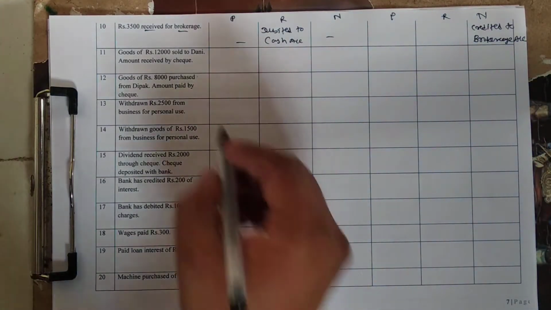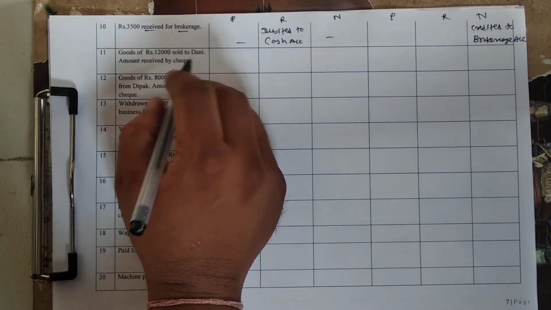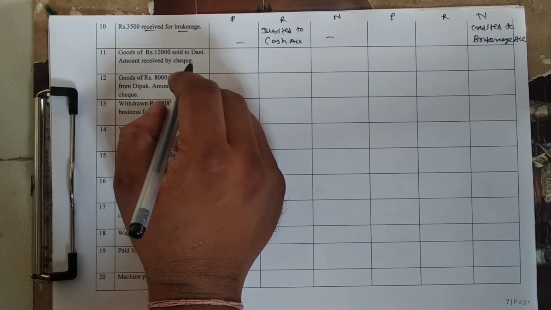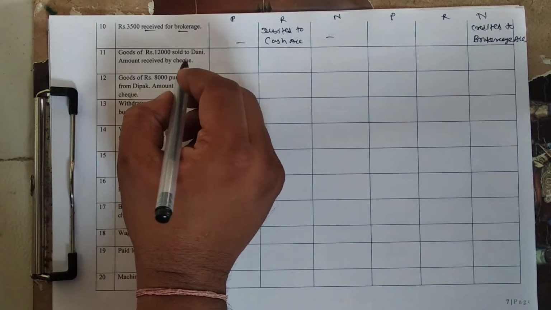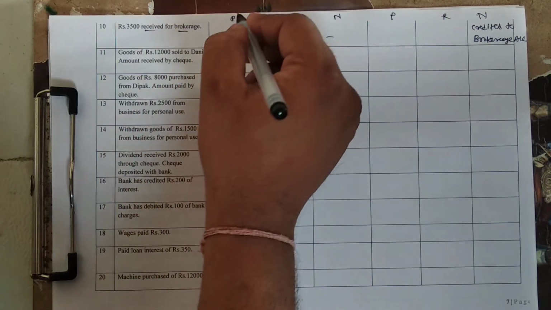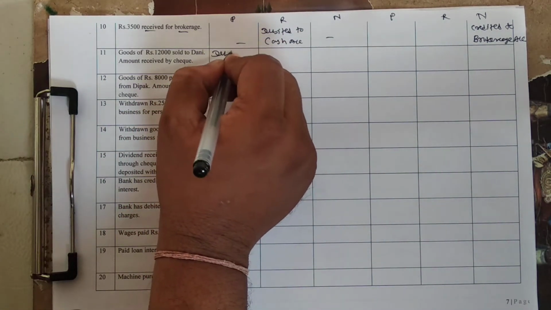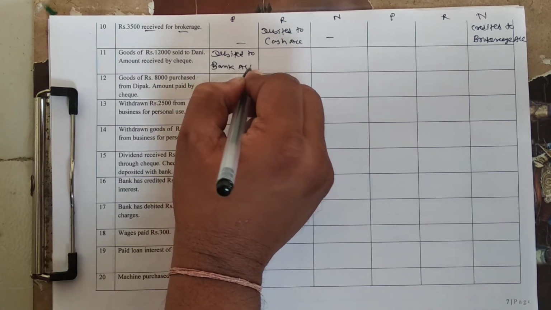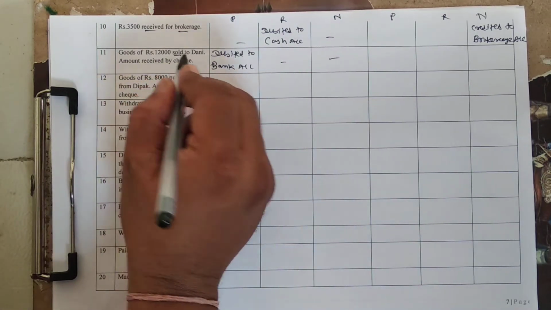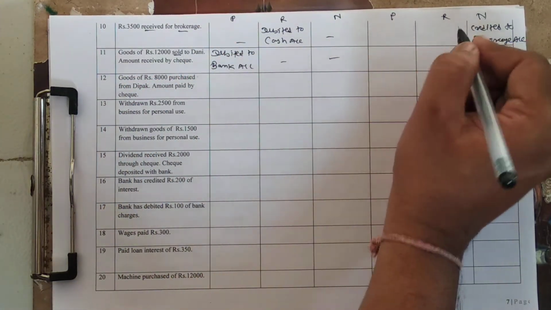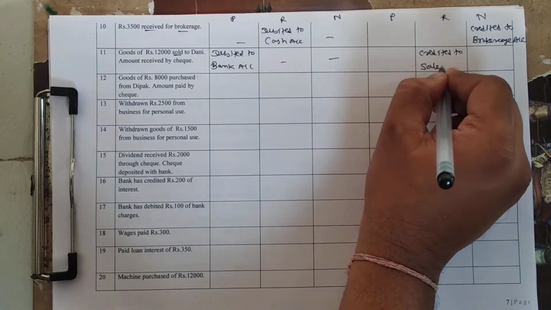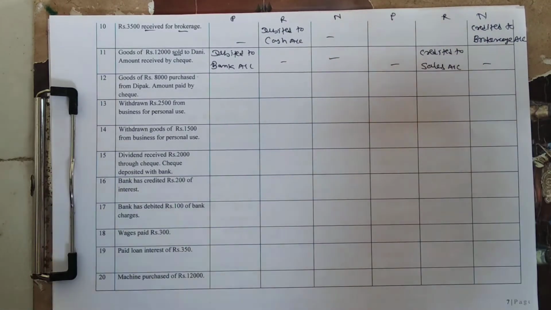Understand? Okay. Goods of rupees 12,000 sold to Dani. Amount received by check. Student, this is a cash transaction. Check received. Check means bank. This check is deposited in bank. Bank is a person. So debited to bank account. And what will be the second effect? Goods sold, goods go out. Goods is a real account. So credited to sales account. Understand? Yes. Debited to bank account, credited to sales account.